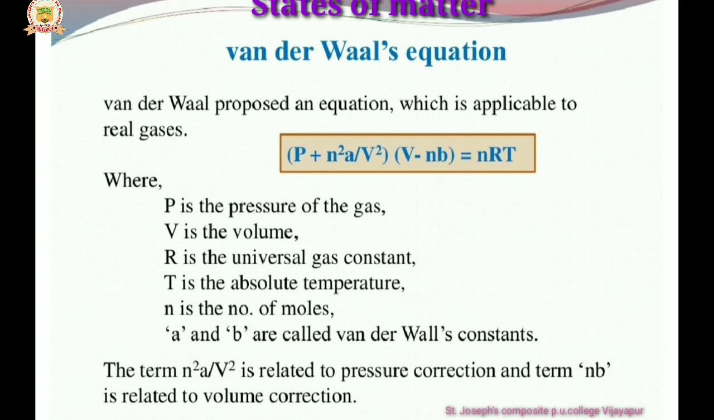This is important for 2 marks. Write the van der Waals equation and explain the terms involved in it. So you will write the van der Waals equation as (P + n²a/V²)(V − nb) = nRT. Here the terms are: P is the pressure of the gas, V is the volume, R is the universal gas constant, T is the absolute temperature, n is the number of moles, and a and b are the van der Waals constants.